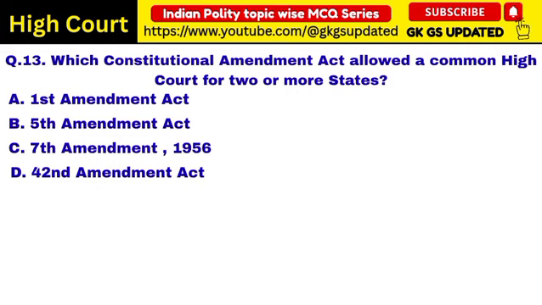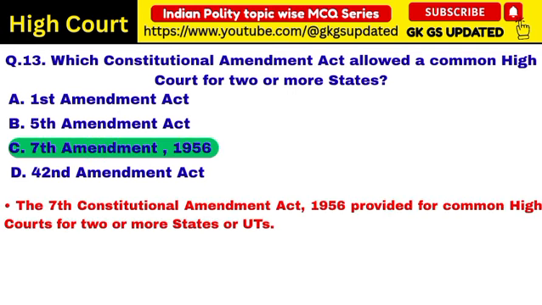Next question. Which Constitutional Amendment Act allowed a common high court for two or more states? Correct answer: 7th Constitutional Amendment Act 1956. The 7th Constitutional Amendment Act 1956 provided for common high courts for two or more states or union territories.